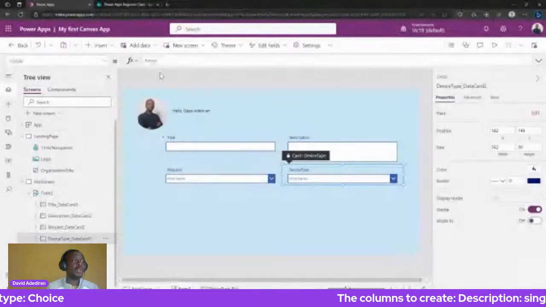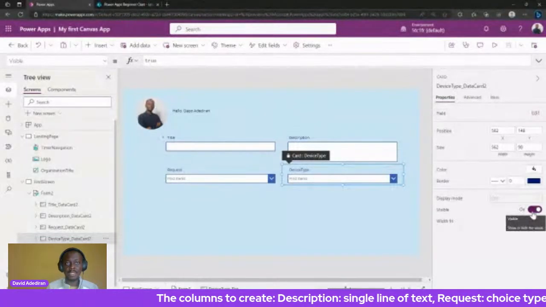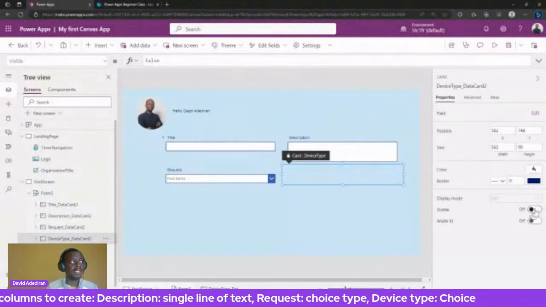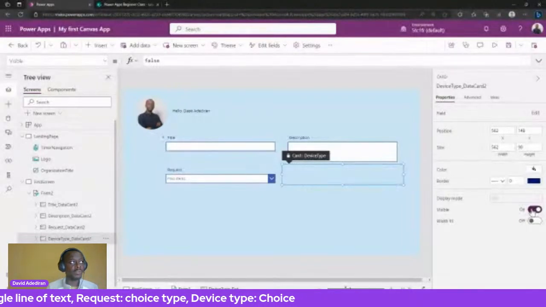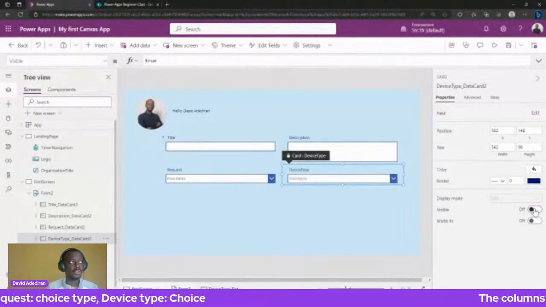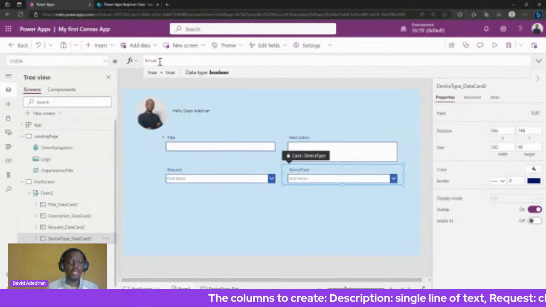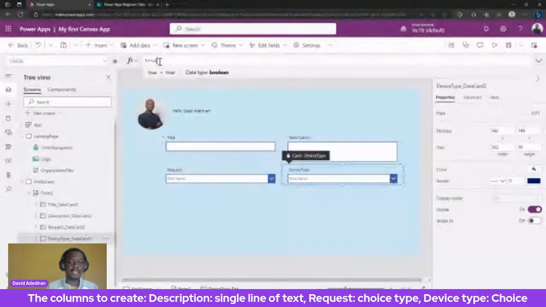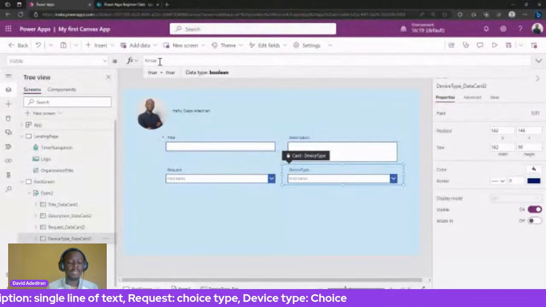That's why a switch like this makes sense with visible, because you can just click on it and it's like a switch, it goes off, click on it and it goes on. You can see as I'm taking it off, it changes to false. I take it on, it changes to true.